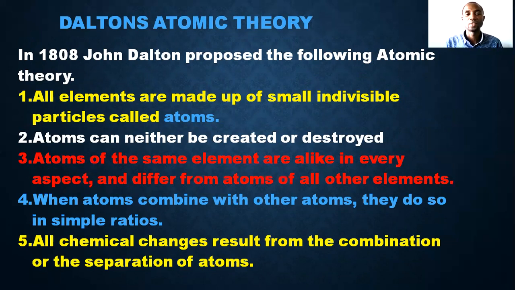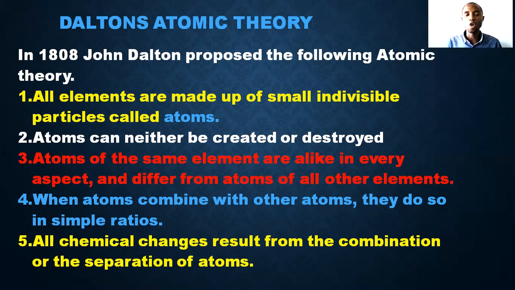Okay. Now let's look at what a man says about atoms. A man, John Dalton, postulated a theory in 1808. We call it Dalton's atomic theory because he is the one who proposed it.